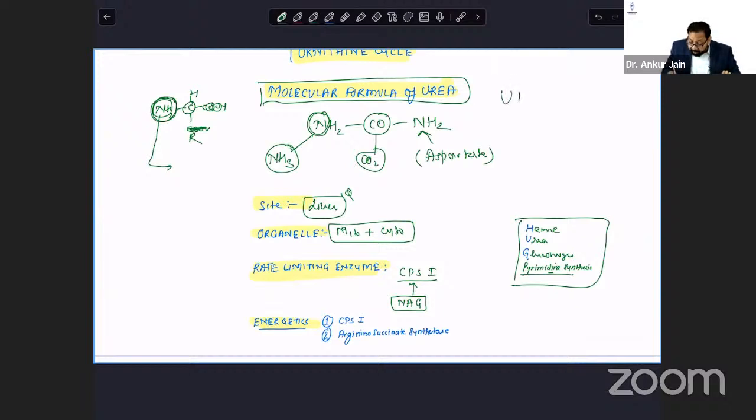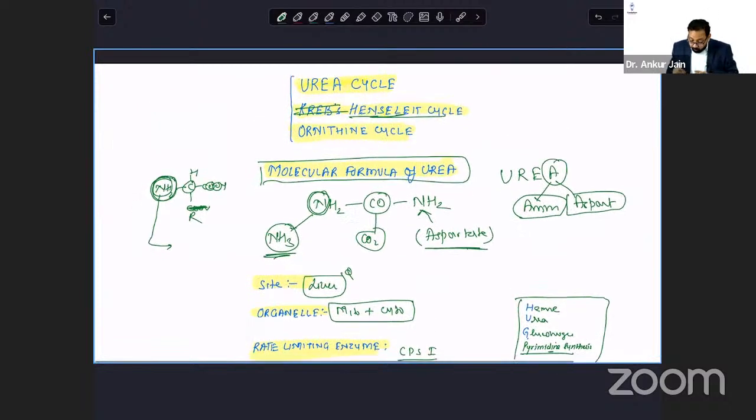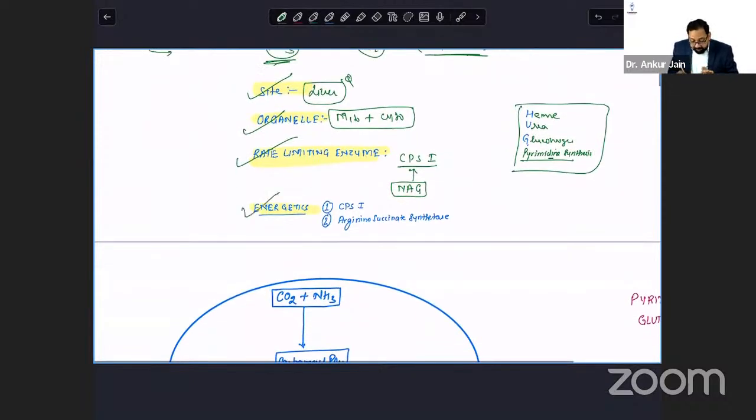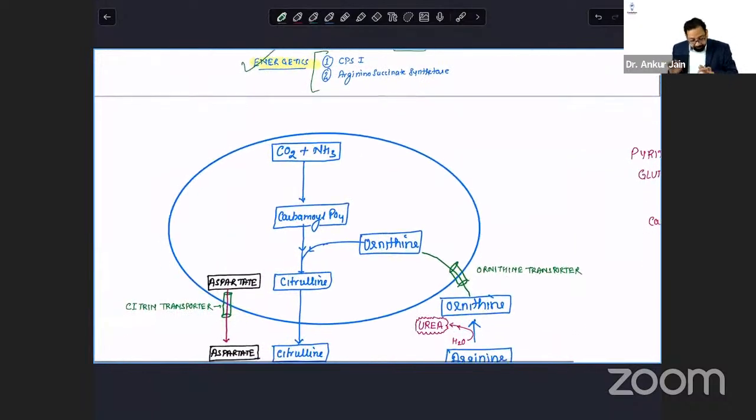Another mnemonic you can make, urea, A for ammonia, A for aspartate. Means two nitrogens are there and both nitrogens are contributed by A for ammonia, A for aspartate. This is the formula, this is the site, this is the organelle, rate limiting enzyme; energetics I will discuss after this pathway.